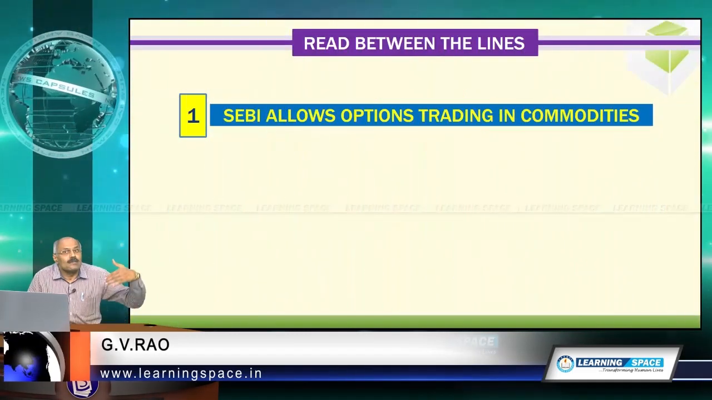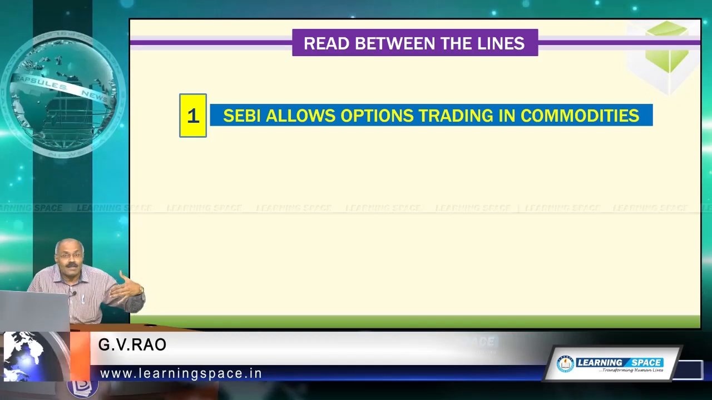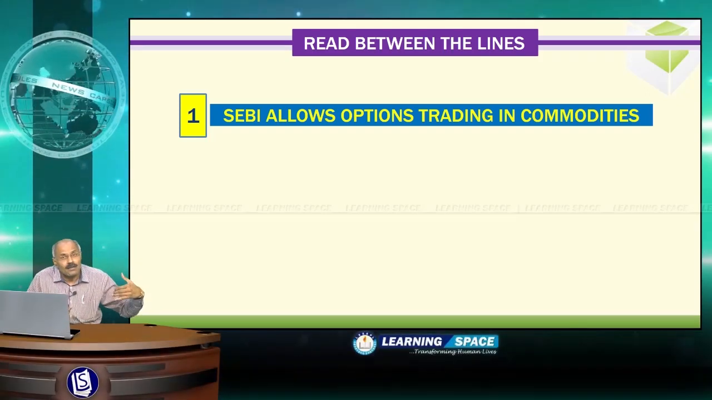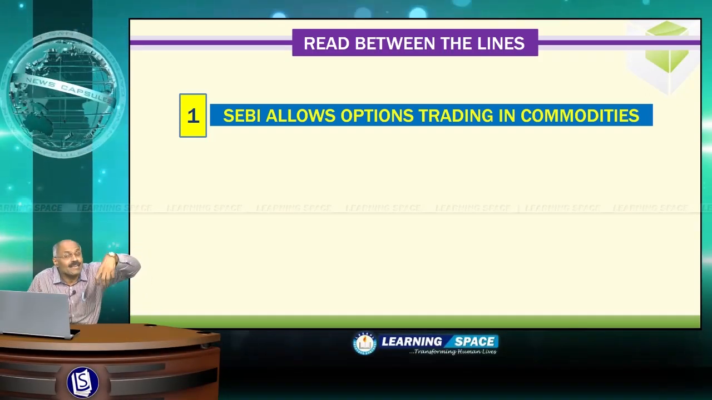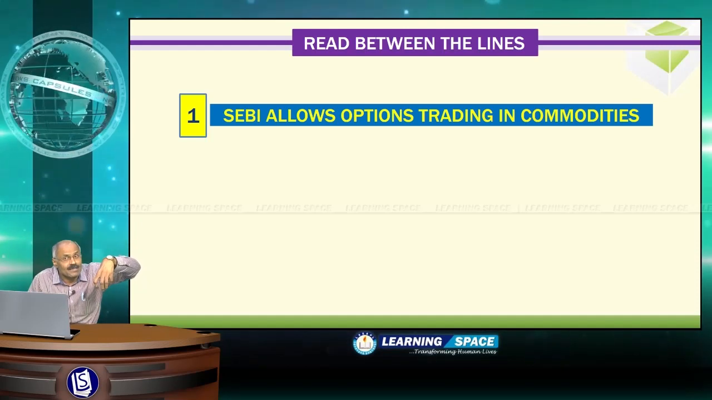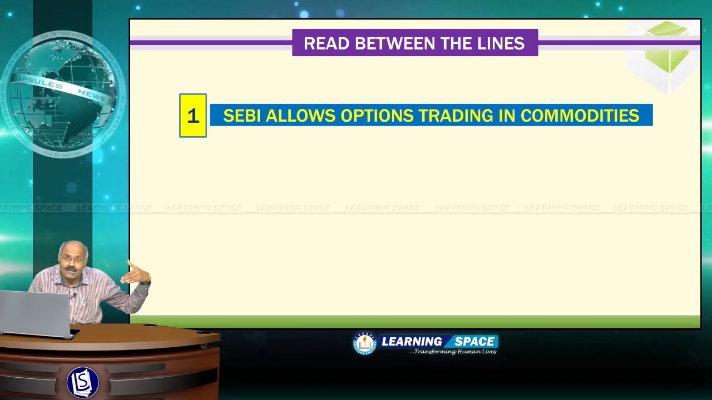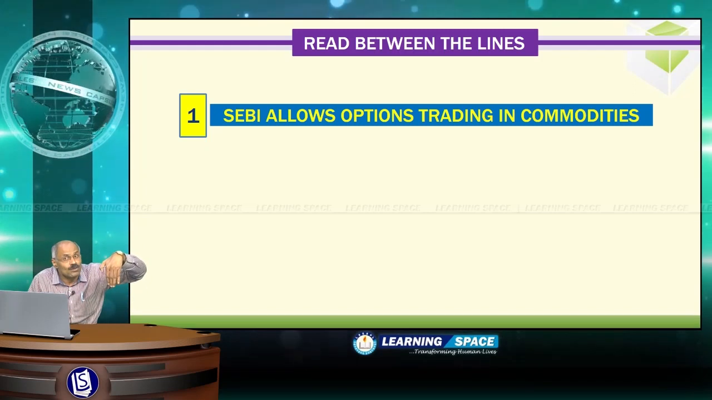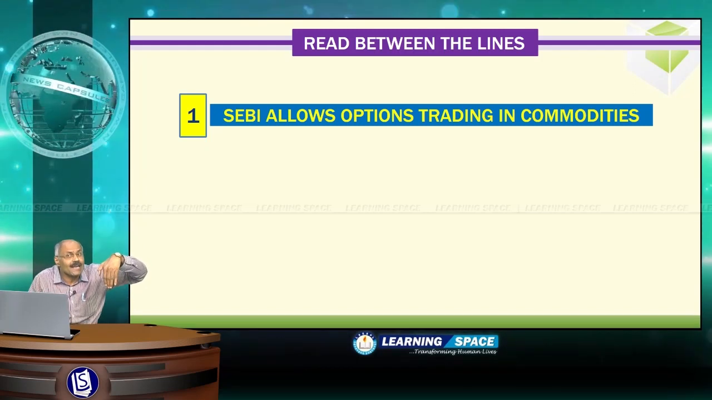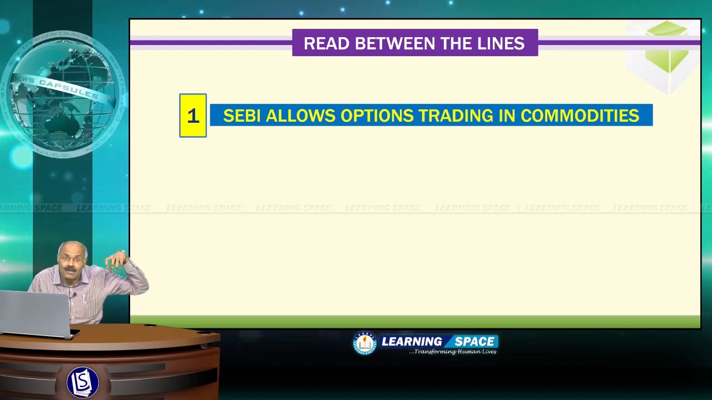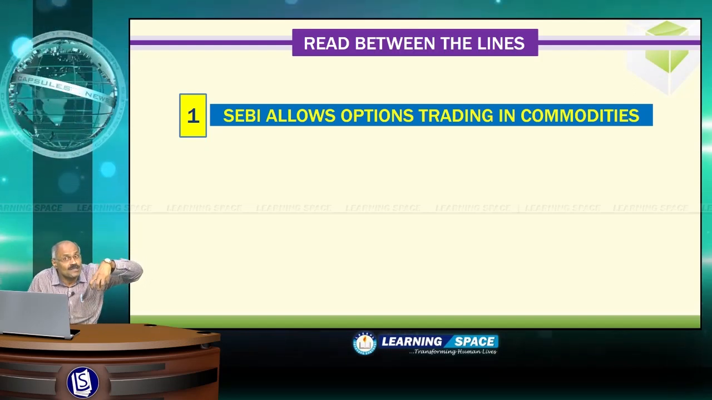One is Securities and Exchange Board of India, the capital market regulator, allowed options trading in commodities. Previously, it allowed futures and now options are also allowed. And what is the exact meaning and difference between options and futures?